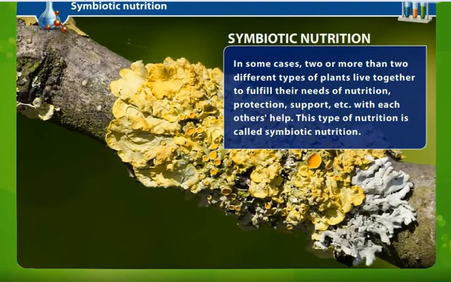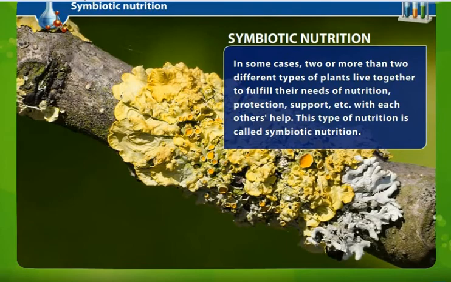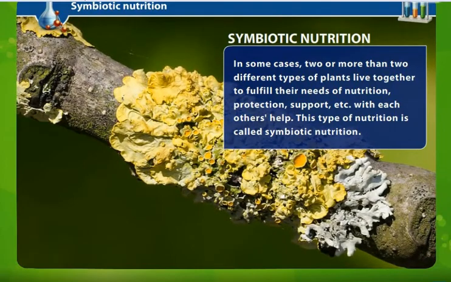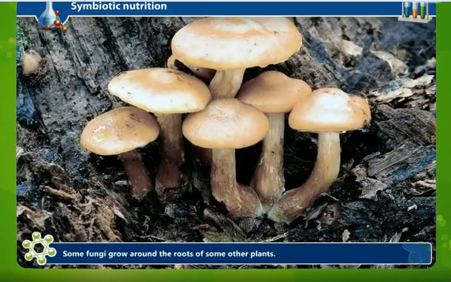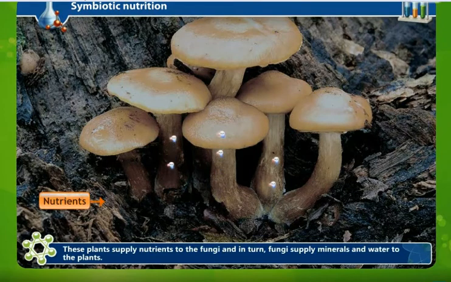Now we can see some fungi grow around the roots of some other plants. These plants supply nutrients to the fungi, and in turn fungi supply nutrients, that is minerals and water, to the plants.